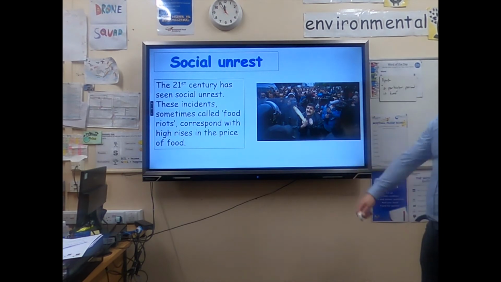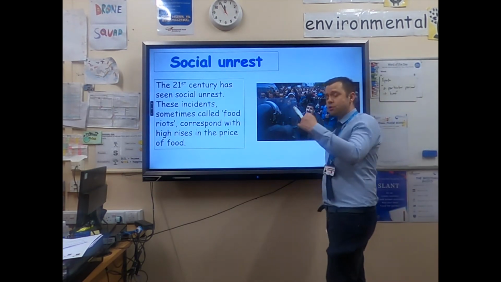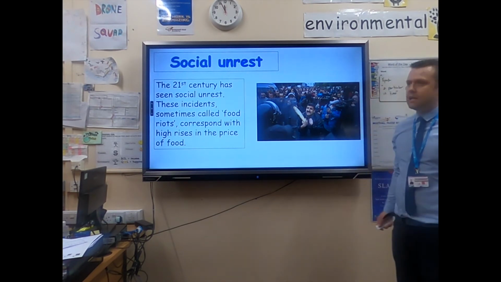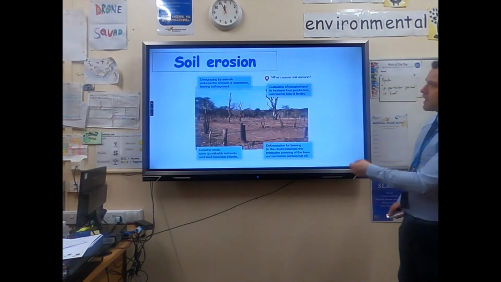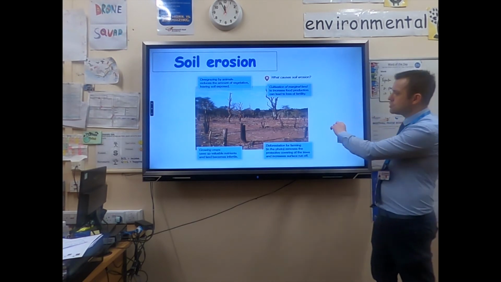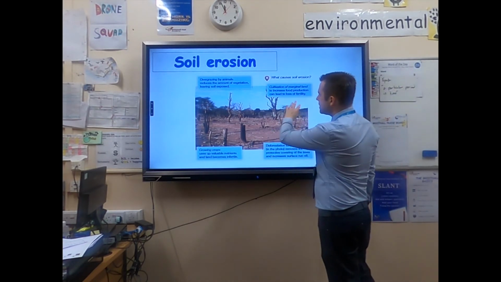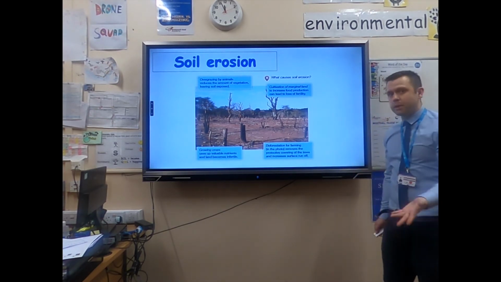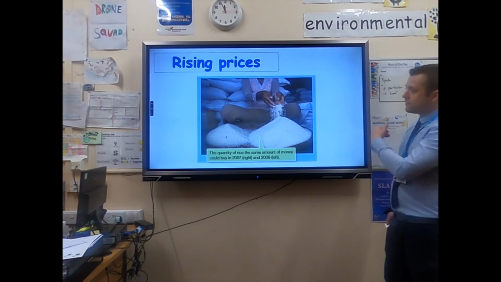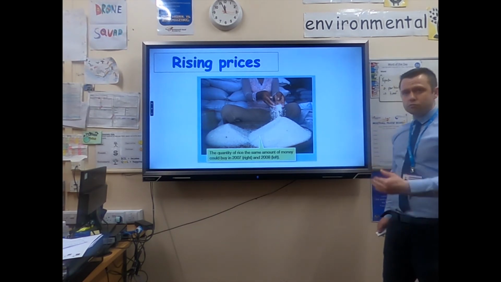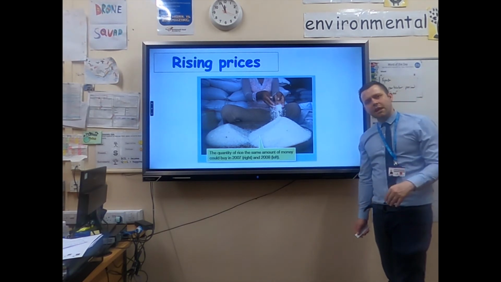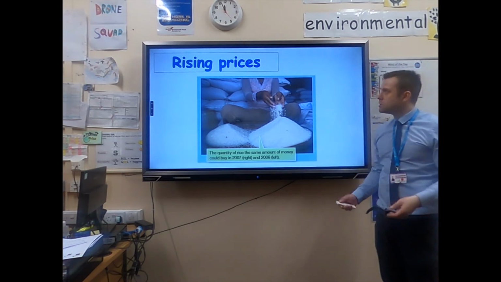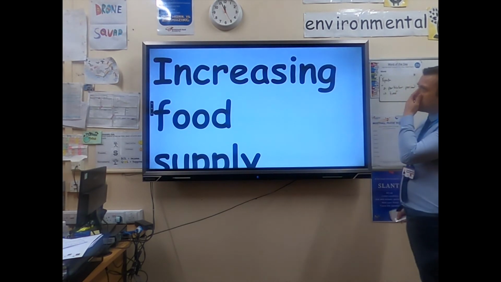Social unrest or food riots, if prices rise, people will kick off quite literally because they need food to feed their families. You get soil erosion, so if land is used too much or poor quality land is cultivated upon, the soil will eventually get washed away and it will be good for nothing. And if there's less of something, the price will rise. So inflation that's currently happening in the UK, because there's more demand and less of everything, the prices are going up.